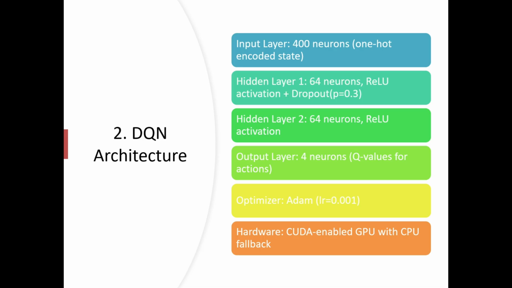The DQN architecture. The input layer had 400 neurons, a one hot encoded state. Hidden layer 1 had 64 neurons, a ReLU activation, and a dropout with probability of 0.3. Hidden layer 2 had 64 neurons and ReLU activation, and the output layer had 4 neurons with Q values for actions. The optimizer used was Adam with a learning rate of 0.001. The hardware was a CUDA-enabled GPU with CPU fallback.